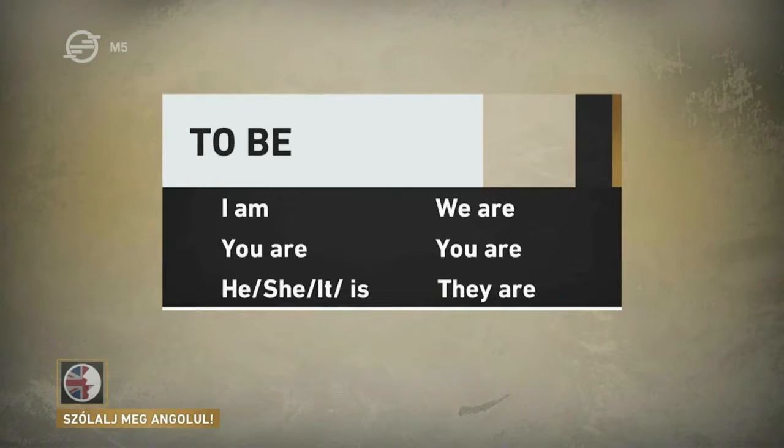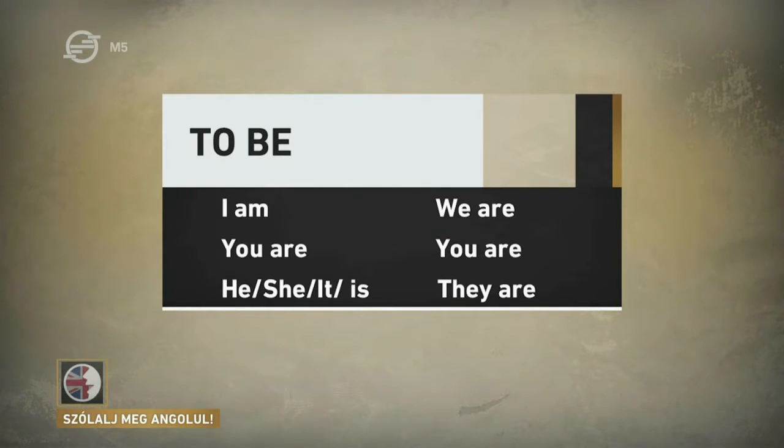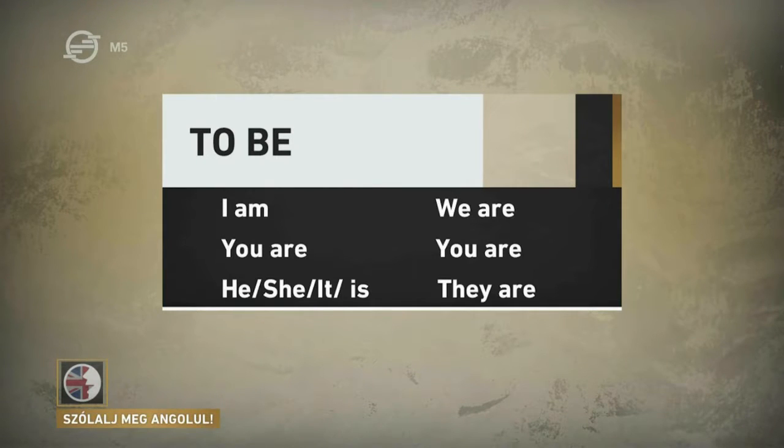So, we know we have to be careful with these two personal pronouns when we use the verb to be. We have to be careful with I and he, she, and it. The other personal pronouns are the same when we use the verb to be. All the other forms are: you are, we are, they are. Simple. All right.